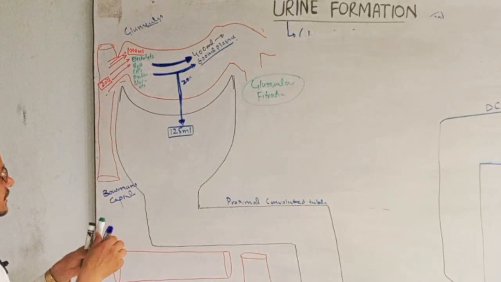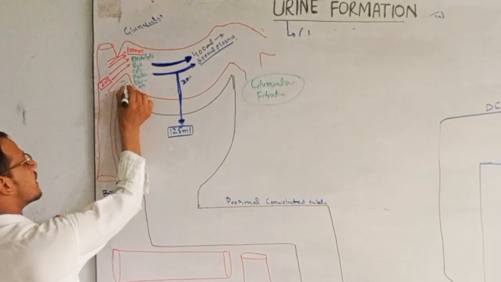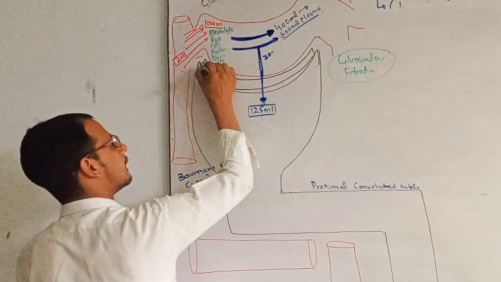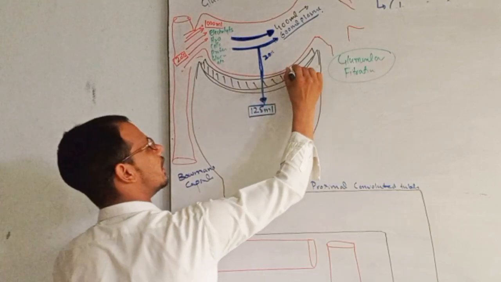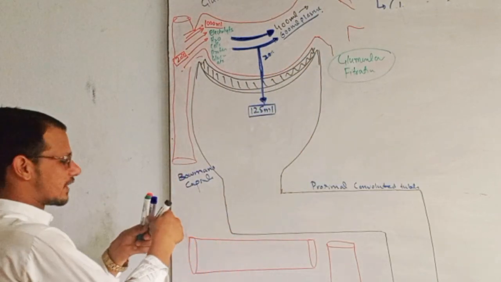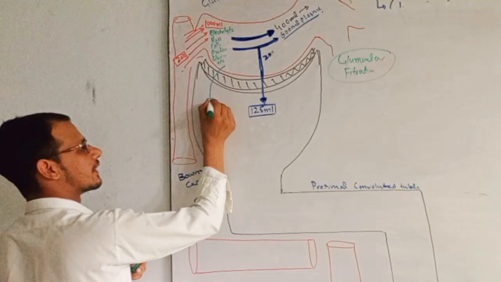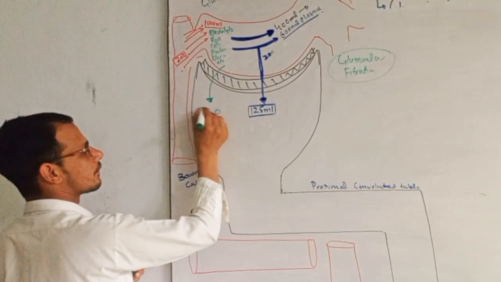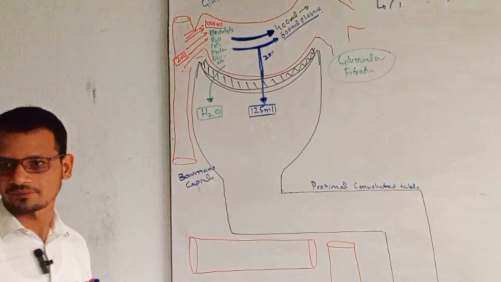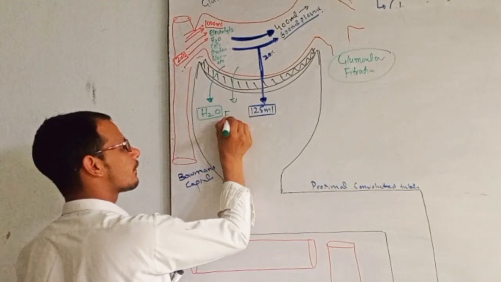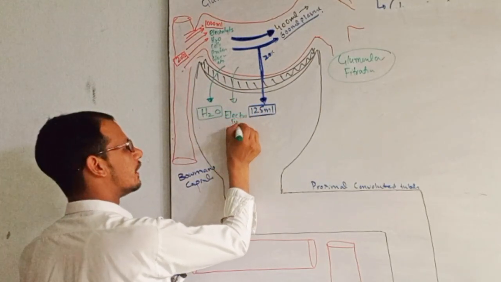During glomerular filtration, we have a very important basement membrane here, the glomerular basement membrane. From here, the first thing which is filtering is water, right? The second, electrolytes.